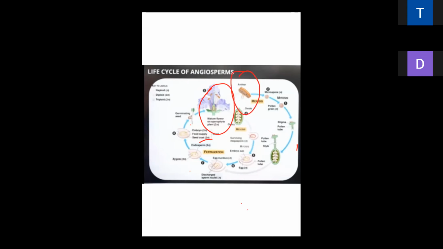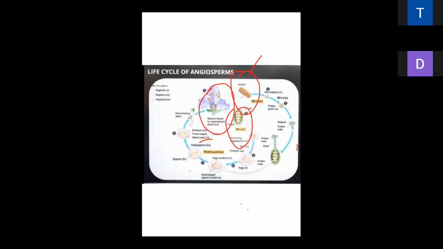The anther produces the microspores, and the female part forms the megaspores. If you remember, in the previous part we discussed the male and female reproductive structures. The male structure is known as the androecium and the female structure as the gynoecium.